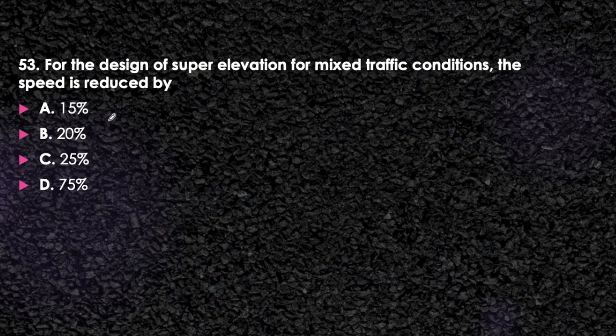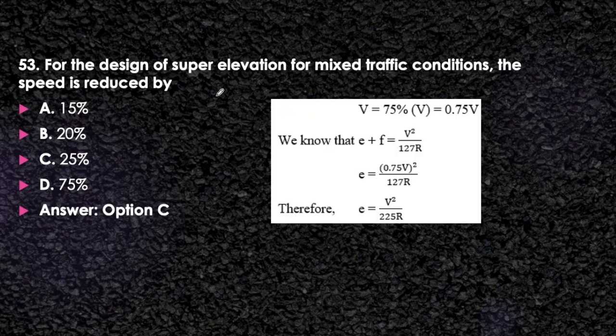Next question. For the design of super elevation for mixed traffic condition, the speed is reduced by 15%, 20%, 25% or 75%. Think about it. In case of the design of super elevation for mixed traffic condition, the speed will be reduced, and in that case we will adopt the value of 0.75 V. If we adopt 0.75V, then the speed is reduced by 25%. So option C will be the correct answer.